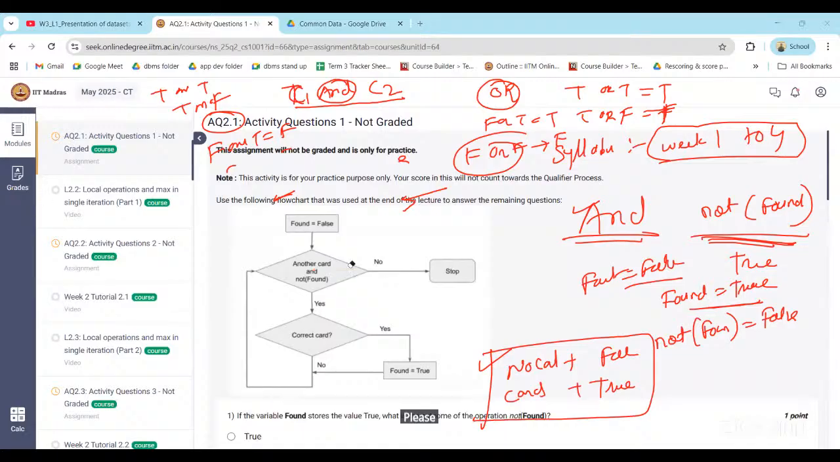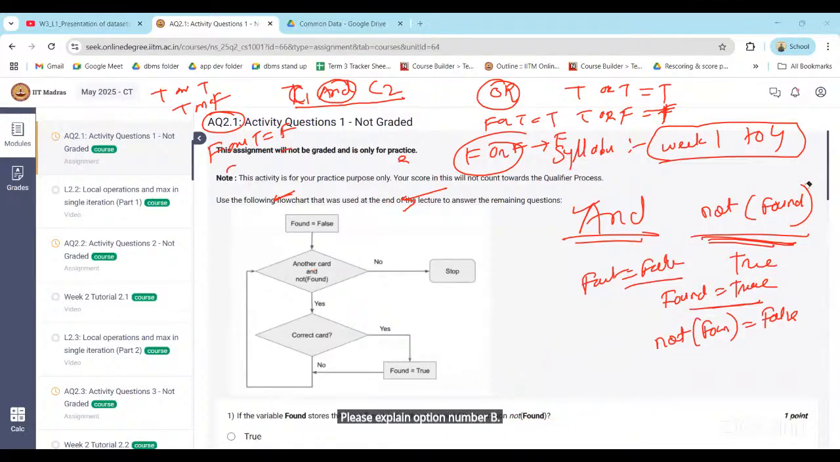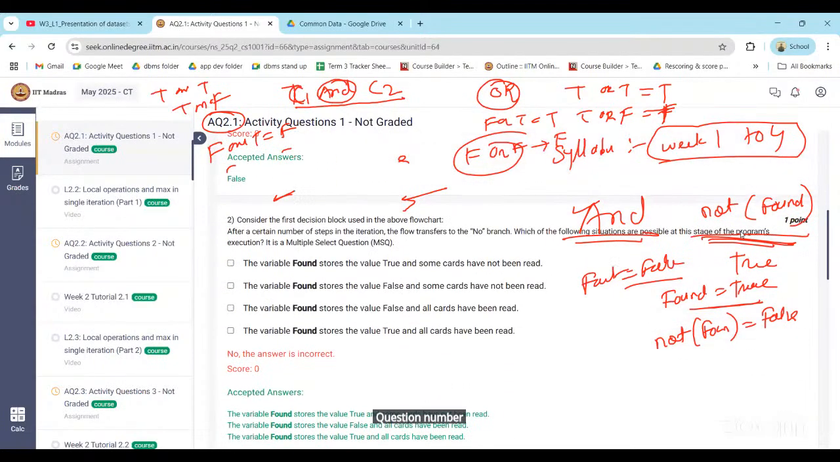Please explain option number B. Question number 2, option B. Yes, D or B? B, the second one. Here found is false, and we have not read all the cards. So we have more cards. So more cards is true, and found is false, right?